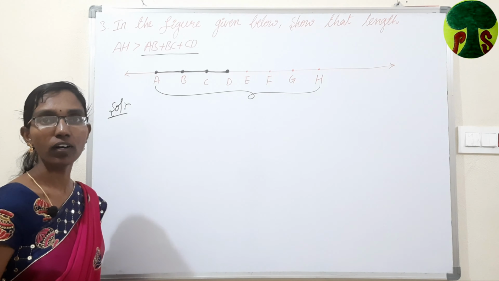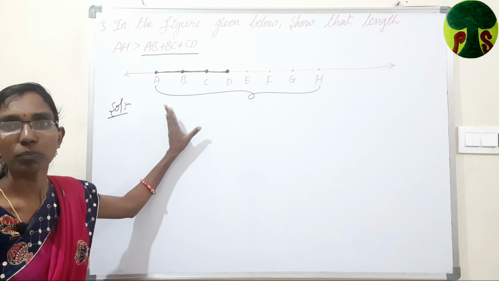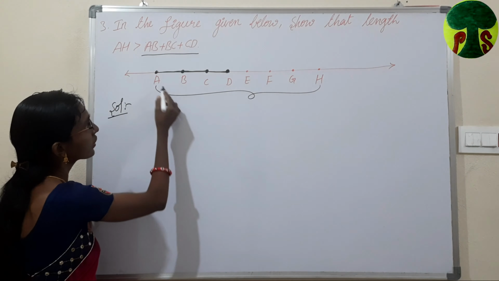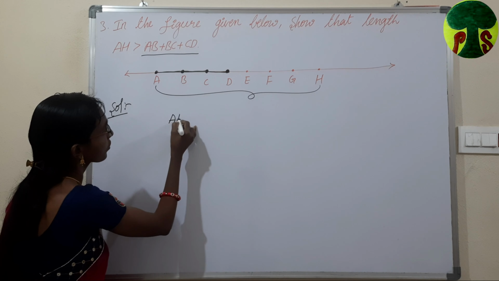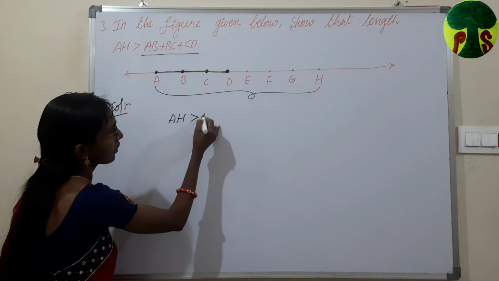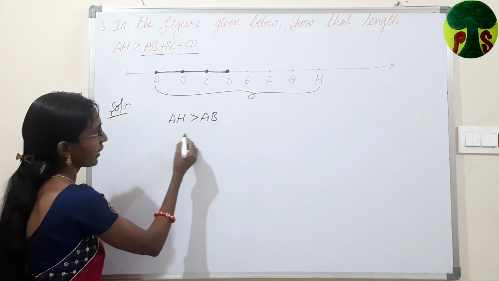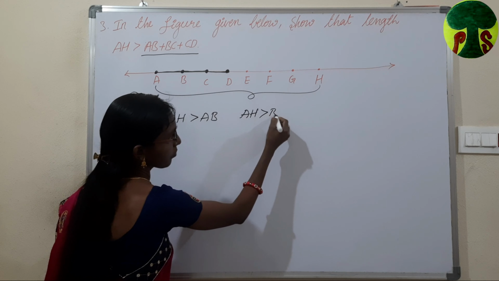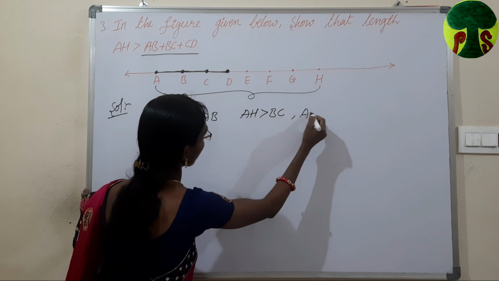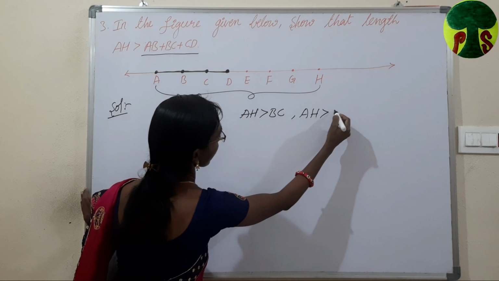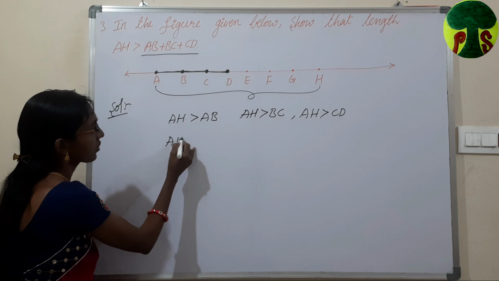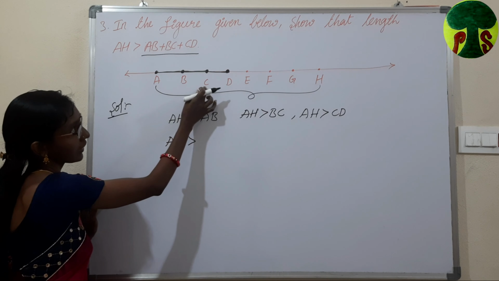And whole is always greater than its parts. Means AH is greater than AB as well as AH is greater than BC as well as AH is greater than CD, and AH is greater than AC also.